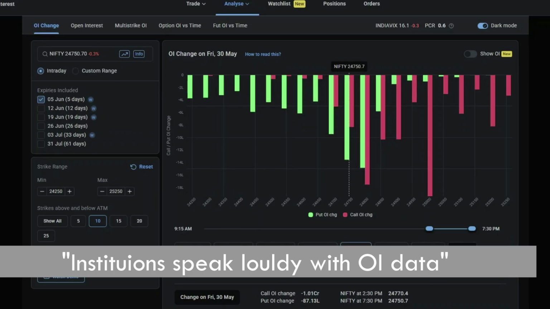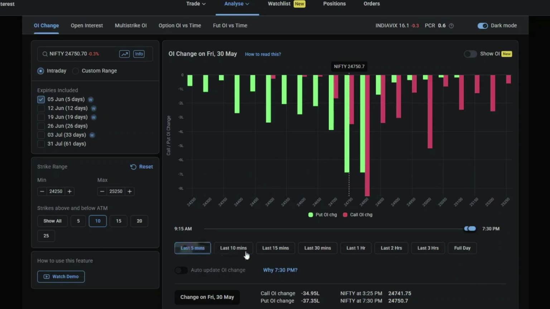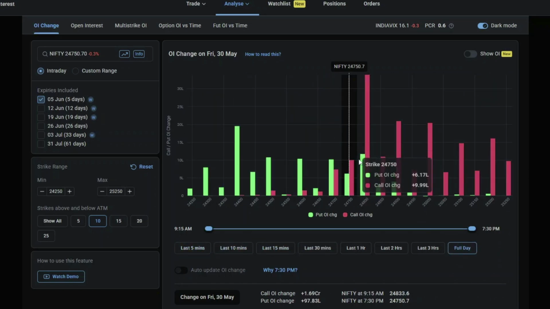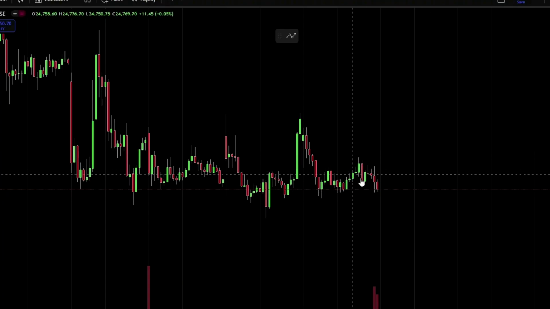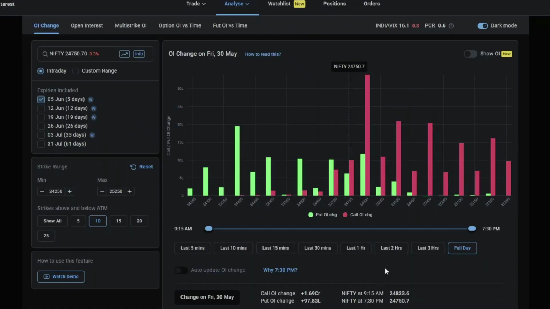When you look at the overall daily time frame, this could be high, but when a sentiment changes, you will often see on 5 minutes, 10 minutes, or even 15 minutes put writing starts increasing. That is where even on price action you will see some kind of upside breakout. There will be a strong short covering. So this is one way, guys.